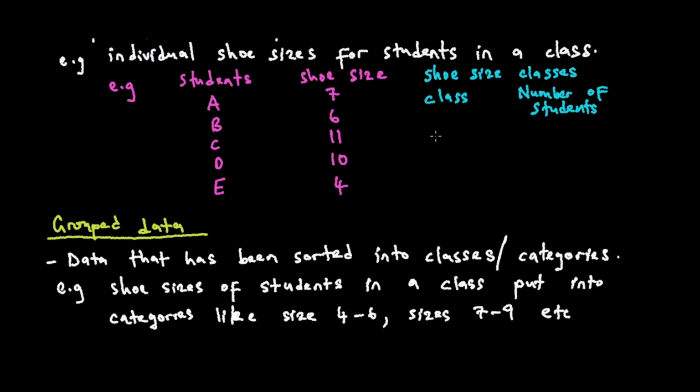Saka my first class is going to be from size 4 to 6. How many students do I have? I need 2 students. Saka it's 4, 5, 6 and saka pateta kutangira pa 7, 8, 9. From 7 to 9, how many students do we have? Tine 1. Then takuti 10 to 12. How many students do we have? Tine 1, 2. Like this. Vapera. Saka the moment we put these shoe sizes into these classes, ndo patinenge taita group our data.